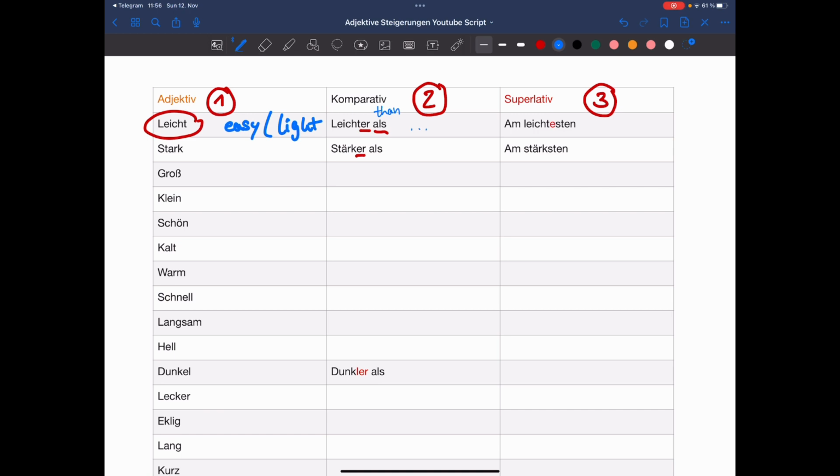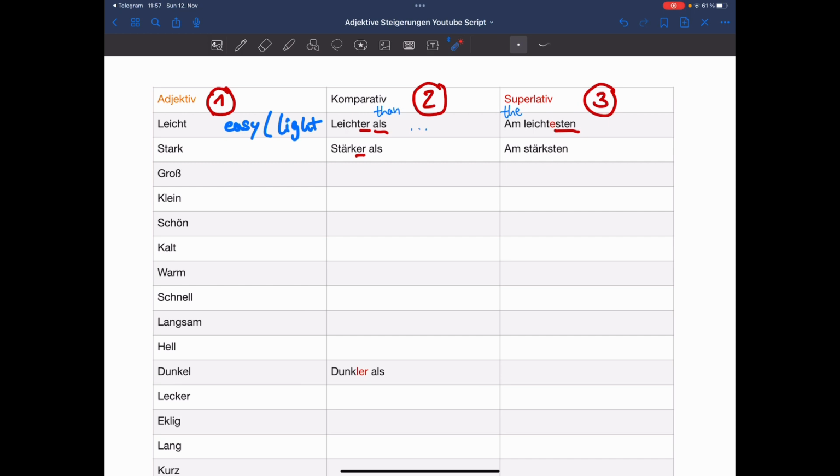Okay, now if you want to make the superlative form, you add sten at the end of the adjective. Sten. So if the adjective ends with the T, then we have to add an extra E here before the sten. So this way it would be am leichtesten. Am basically just means the, or the most. Here, the lightest or the easiest. Let's go to the next adjective, stark.